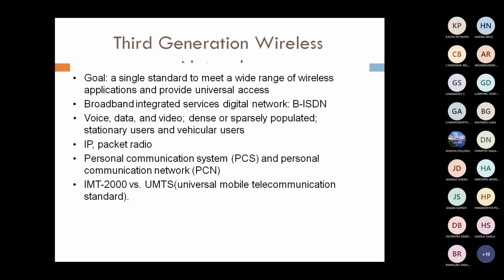Right. The best examples of these third generation wireless systems are PCS, personal communication systems, PCN, personal communication networks, and UMTS, Universal Mobile Telecommunication Standard. These are some of the examples of third generation wireless systems. Nowadays, we are using 4G and 5G. That is, we have increased the speed and fast access of the data.